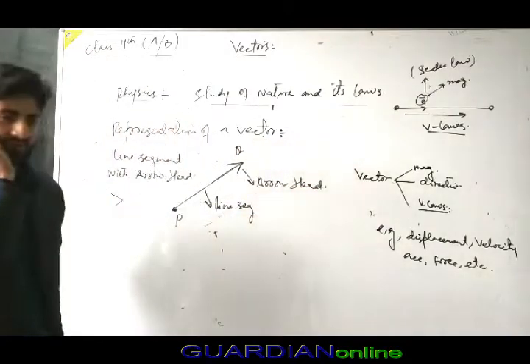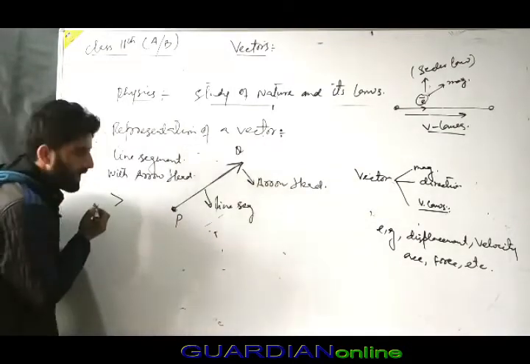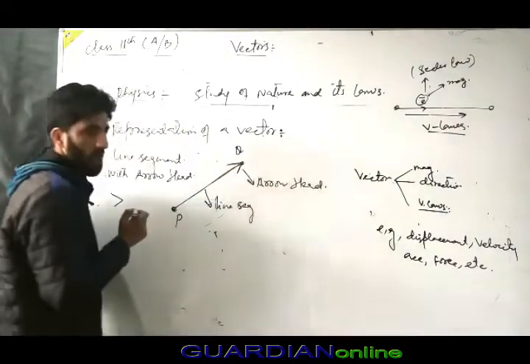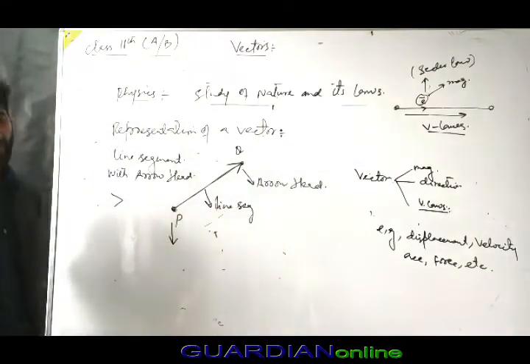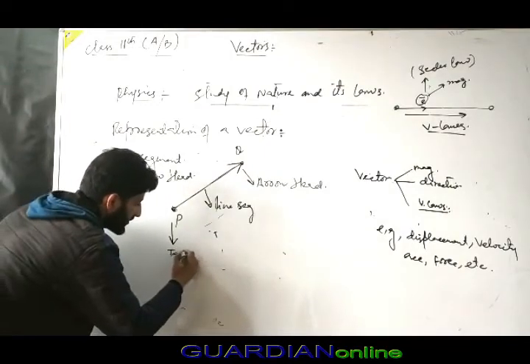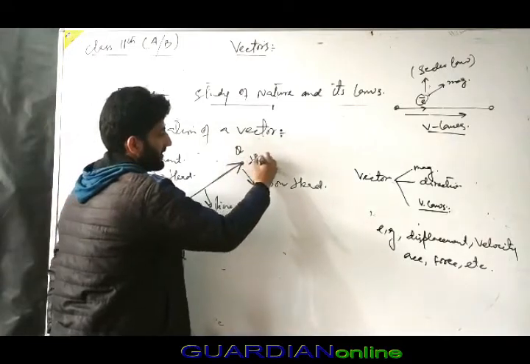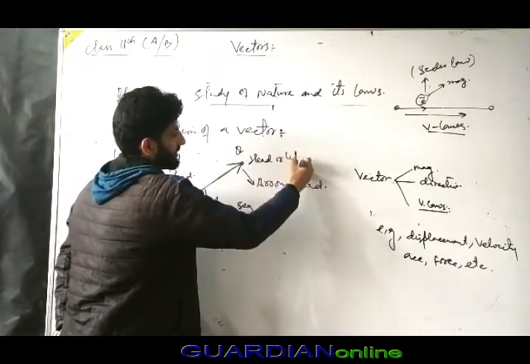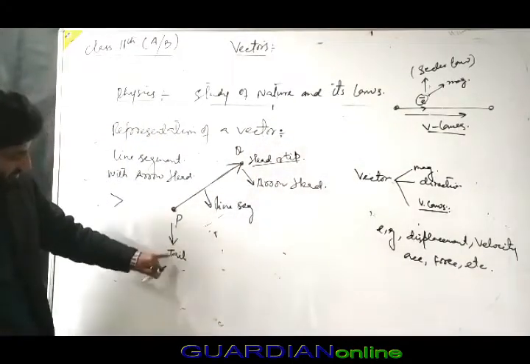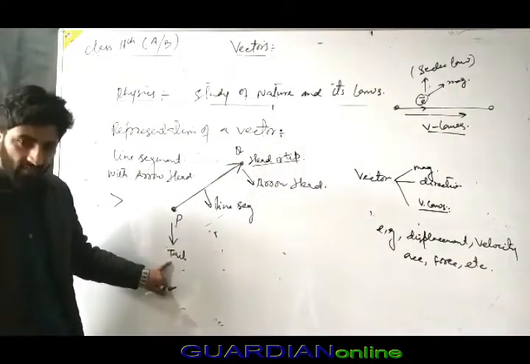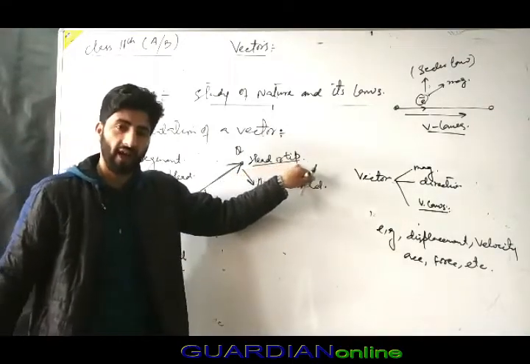Now, the importance of the points: this point is the starting point, simply the tail, and this point is the terminating point, the head or tip. You see point P is the tail point or starting point, and the final point is the head or tip.